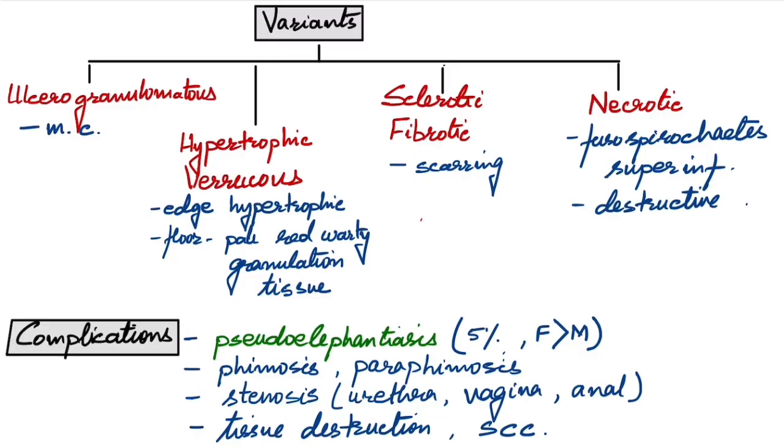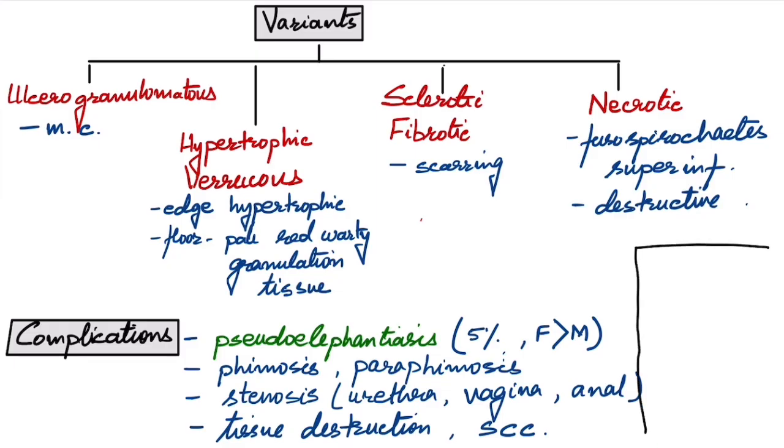The infection can even extend to the internal organs like uterus and ovaries, epididymis and bladder, causing destruction of these organs. And if it is present in the oral mucosa, there might be adhesions between the cheeks and the gums, and there might be a lot of fibrosis leading to microstomia.